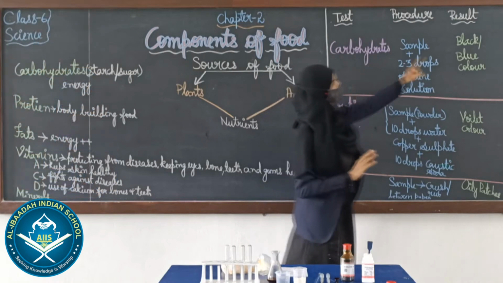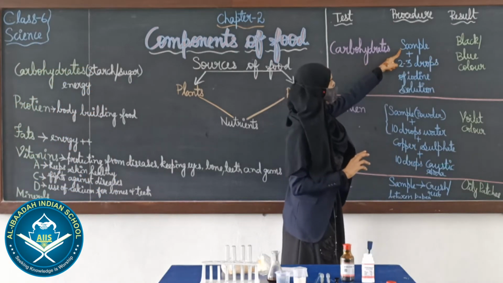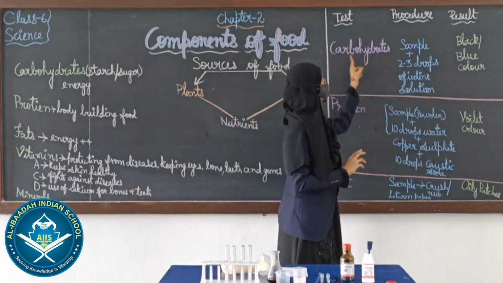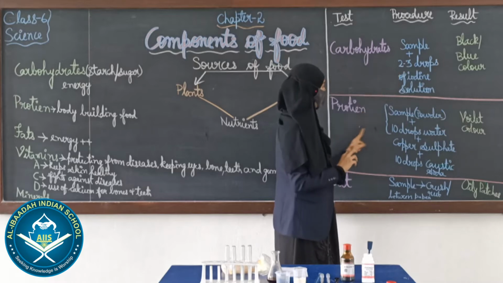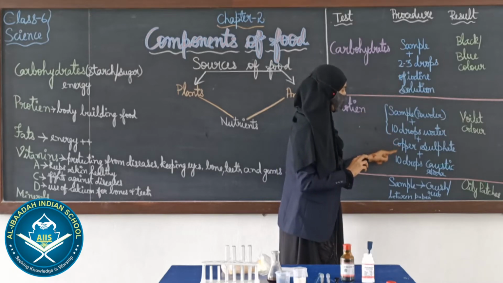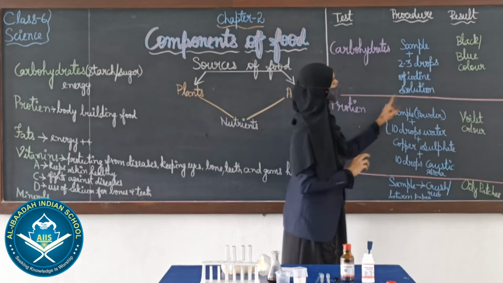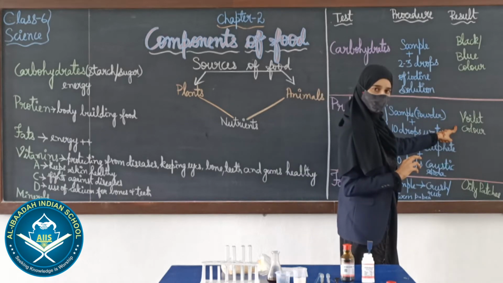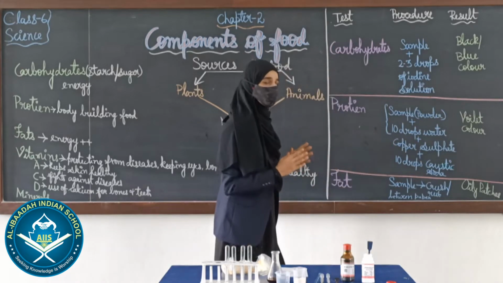Understood? If there is black or blue color present in the sample collected, it means there is a presence of carbohydrates when we add iodine solution. When we add copper sulphate, caustic soda and water to the sample taken and it changes the color to violet, it indicates that there is a presence of protein in it.